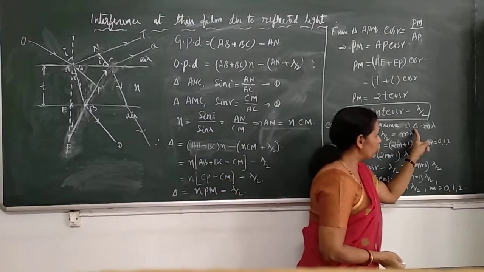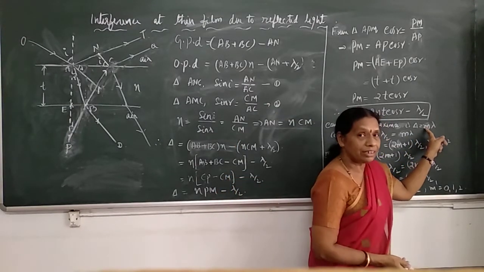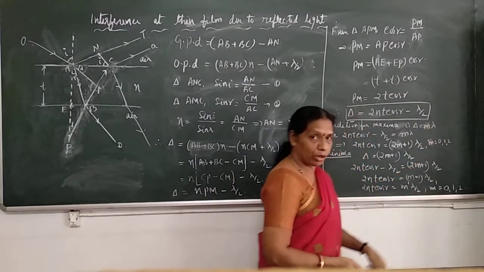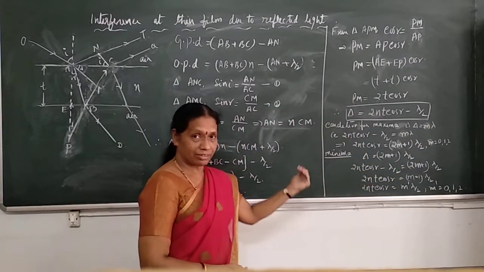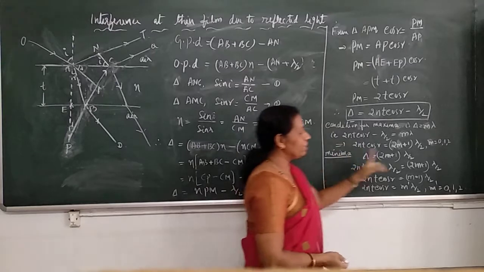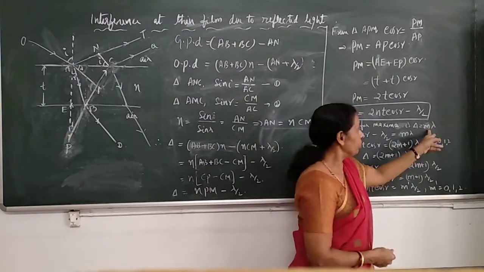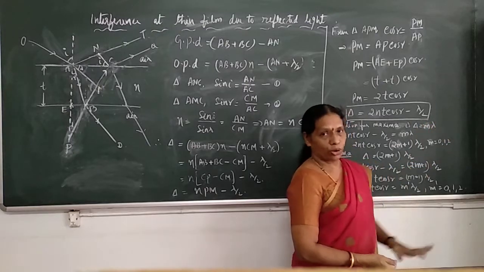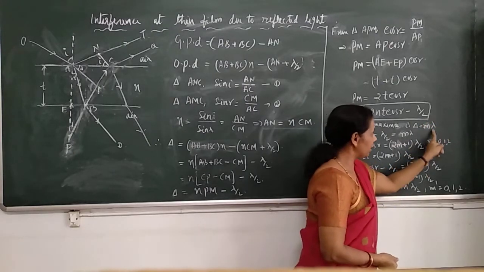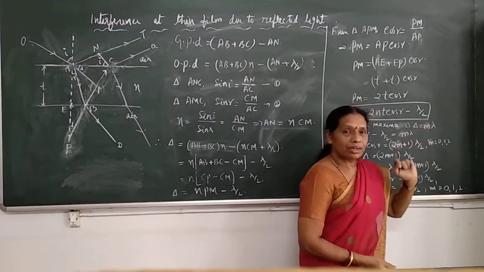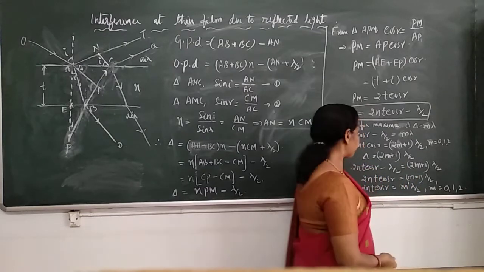That is, delta should be equal to m lambda, where m is an integer. Here I have taken the integer as m because we have already taken n as the refractive index of the medium. M takes the value 0, 1, 2, 3 and so on. This is the general condition for constructive interference to occur.